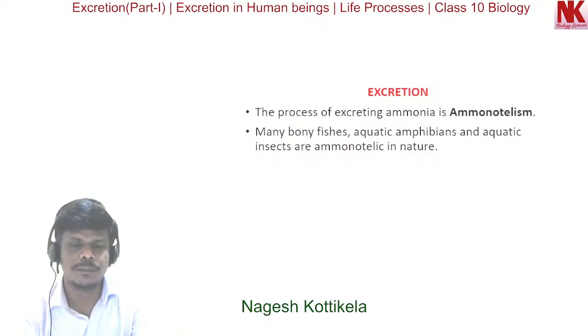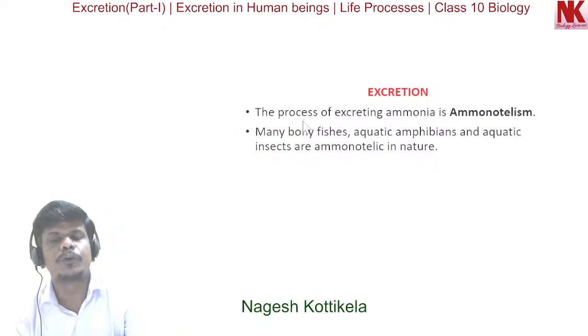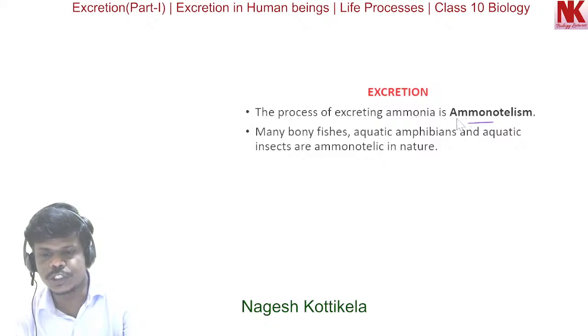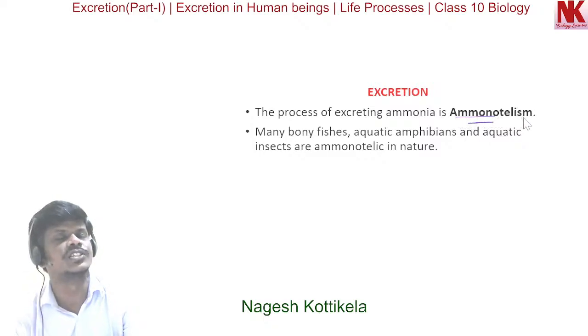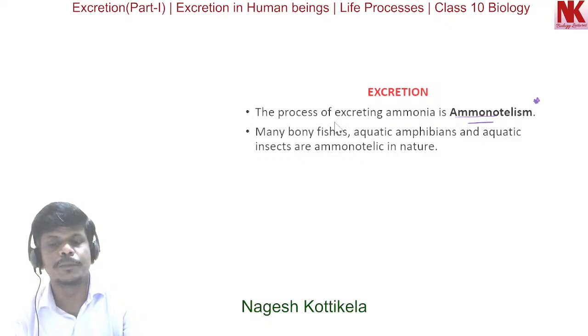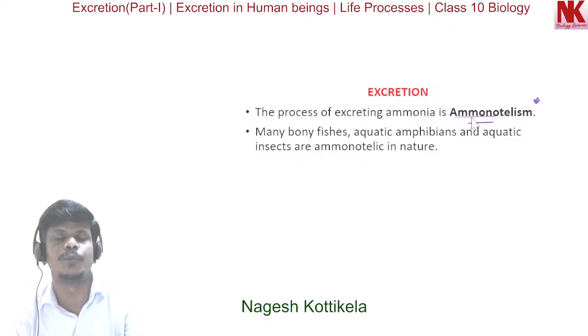Now moving to the continuation, the process of excreting ammonia is called ammonotelism. You can remember this word, ammonotelism, a very important word. It is nothing but the process of excreting ammonia.